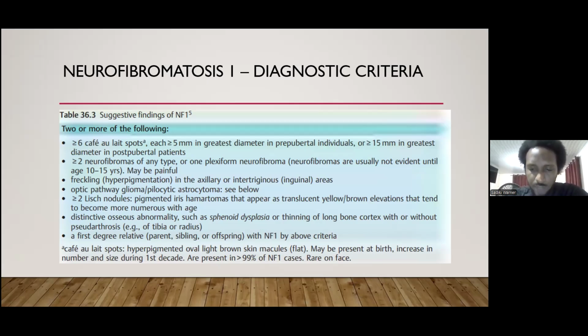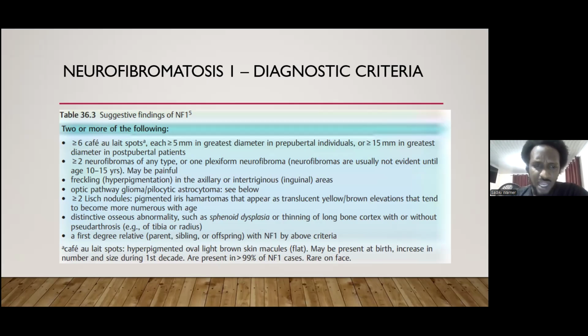We also note optic gliomas, the presence of Lisch nodules, which are pigmented iris hamartomas that appear as yellow-brown translucent elevations that tend to become more numerous with age. And we can also have skeletal involvement, such as sphenoid wing dysplasia or thinning of the long bones. And also, a positive family history, or a first-degree relative with neurofibromatosis type 1 by the above criteria.